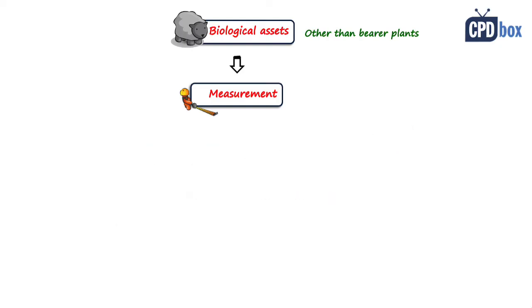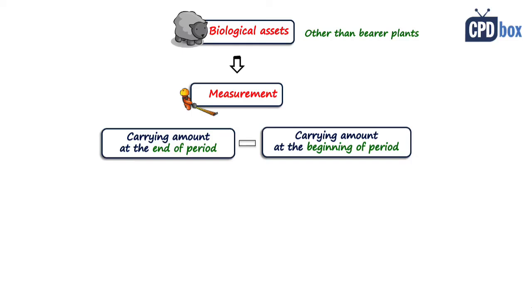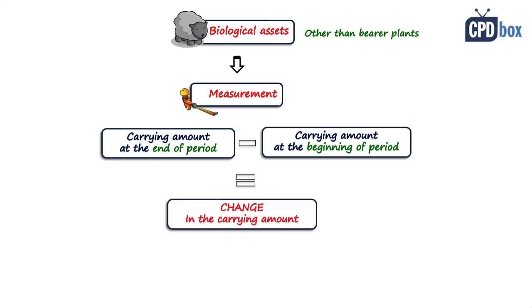Then at the end of each reporting period, you should calculate the difference between the carrying amount at the end of the reporting period and the carrying amount at the beginning of the period. So this would be the change in the carrying amount, and you should recognize it as income or expense in the profit or loss for the period.